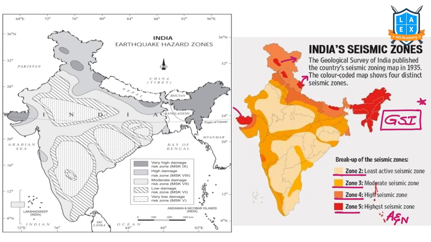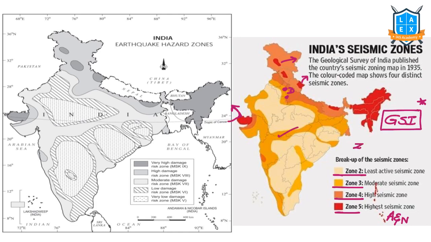Here we have the Bhuj region, our Gujarat region. This forms the boundary between the Arabian plate and the Indian plate. That's why here also there is a subduction zone. That's why this region also comes under Zone 5. And then Zone 4. If you observe here, Delhi, right here, the Delhi region. So Delhi comes under zone 4. Zone 4 is the adjacent region beside zone 5, and zone 3, zone 2 likewise.